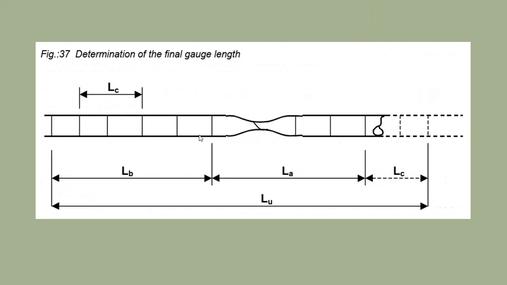So here in the figure: LB, LA, LC, LU, and delta. This is the gauge length, or we can calculate it. This is the figure after test. This bar is after test, this is still the bar after test.